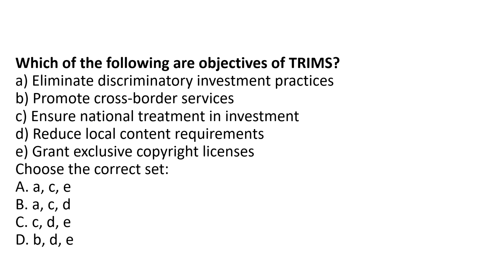Moving to the next question now, which is related to TRIMS. Which of the following are objectives of TRIMS? Correct. A. Eliminate discriminatory investment practices. B. Promote cross-border services. C. Ensure national treatment in investment. D. Reduce local content requirements. And E. Grant exclusive copyright licenses. Okay. Options are there on your screen. You can give your answer in the comment box.